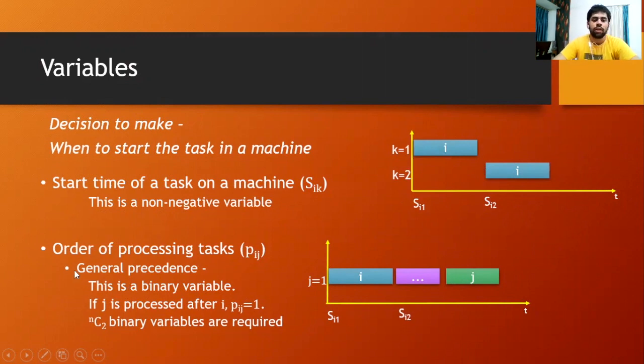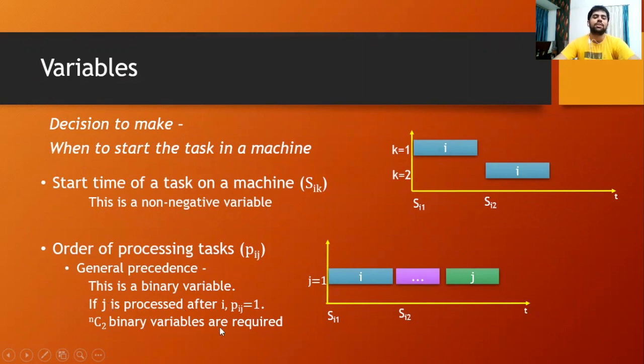And next we have these variables Pij, which is the integer part of our MILP. Pij is an integer, or rather a binary variable. It can take only two values, either 0 or 1. So what does this mean? If Pij is equal to 1, then J precedes I, or J will be processed after I. If Pij is equal to 0, that means J doesn't precede I, or I precedes J.